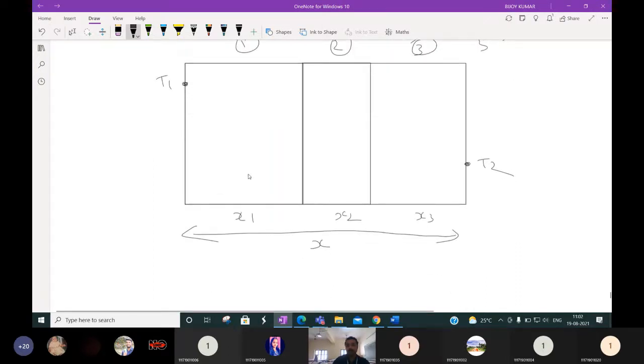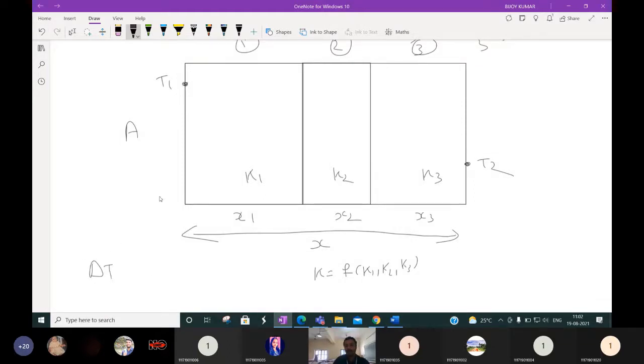Suppose the thermal conductivities are K1, K2 and K3. Then what is the overall thermal conductivity? It will be a function of K1, K2 and K3, which we will derive, don't worry. It will not be the summation, it will be different. As all the walls have the same length, the area of heat transfer will be the same, A. Then what is del T? Del T is what?